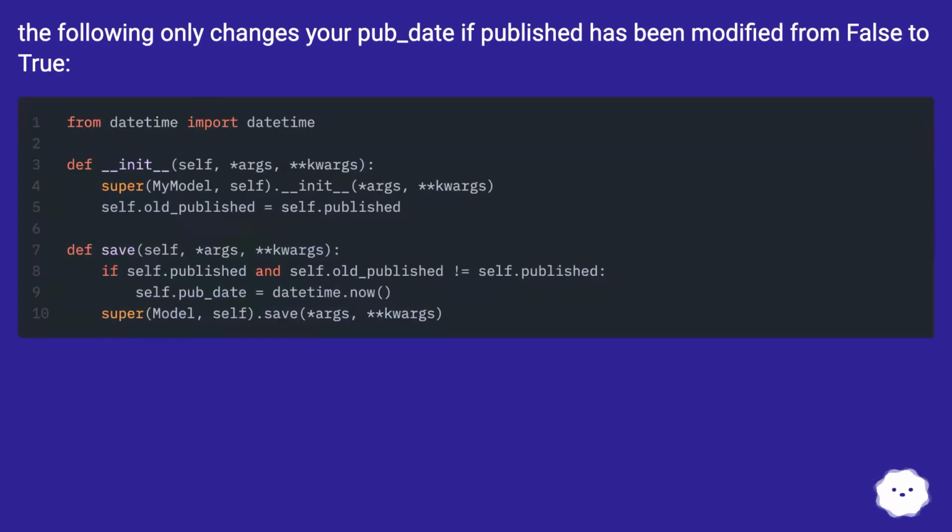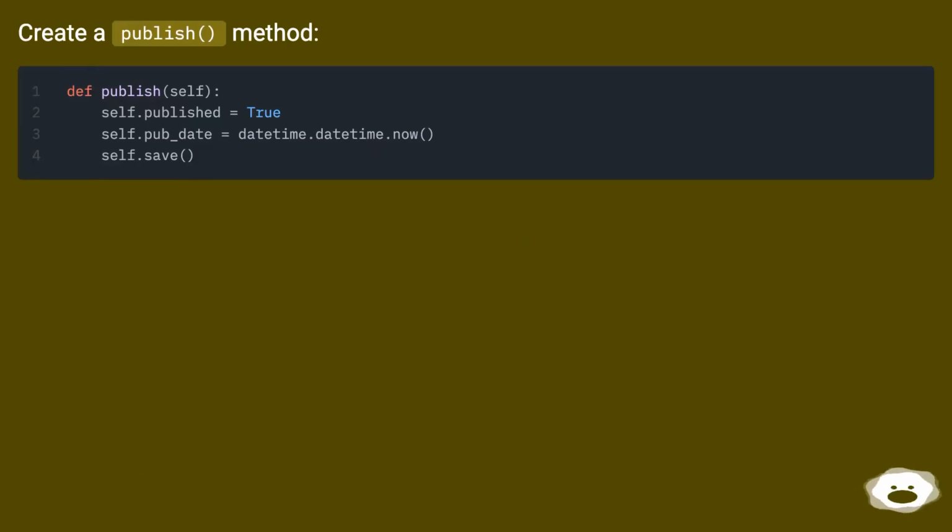The following only changes your pub_date if published has been modified from false to true. Create a publish method.